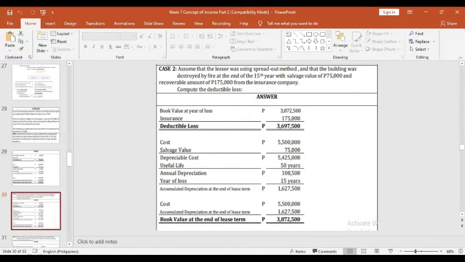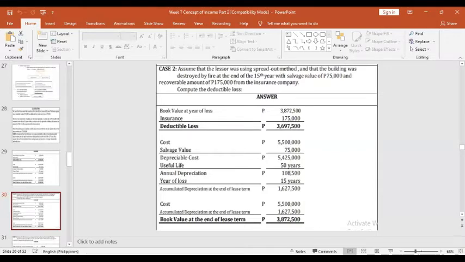Next, on case 2. Assume that the lessor was using the spread out method and the building was destroyed by fire at the end of the 15th year, with a salvage value of 75,000 and a recoverable amount of 175,000 from the insurance company. So let us compute for the deductible loss.